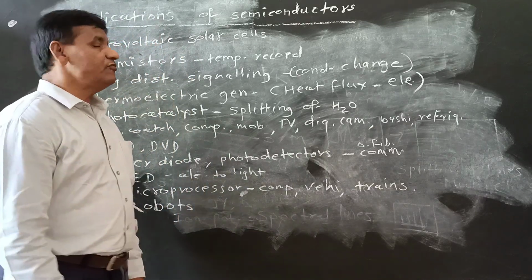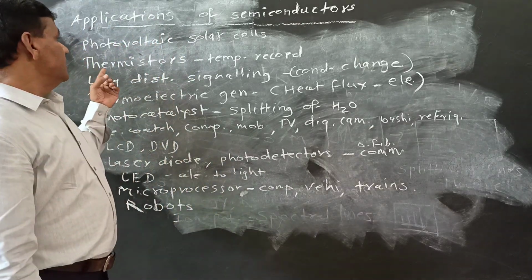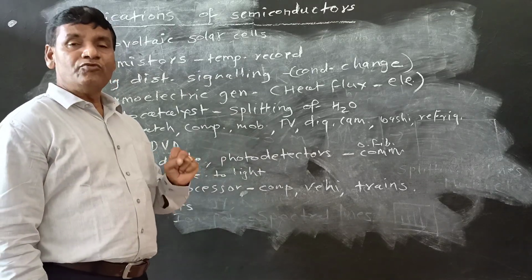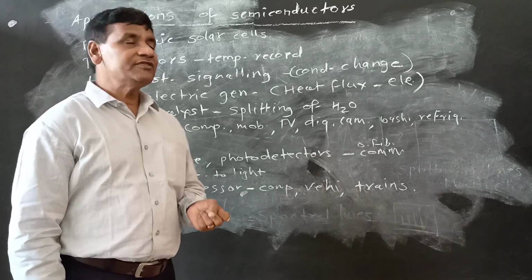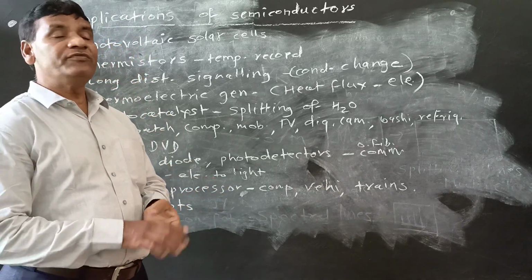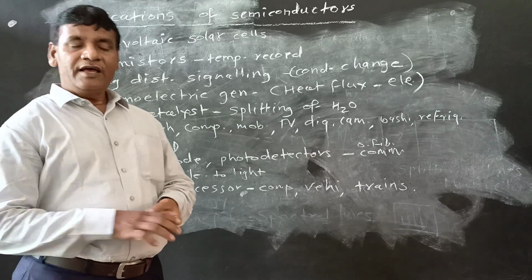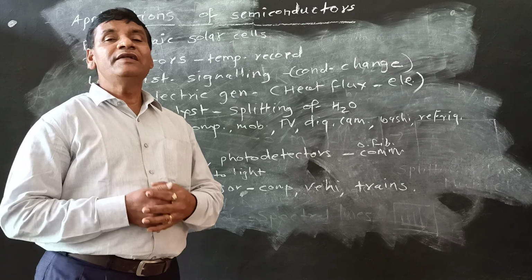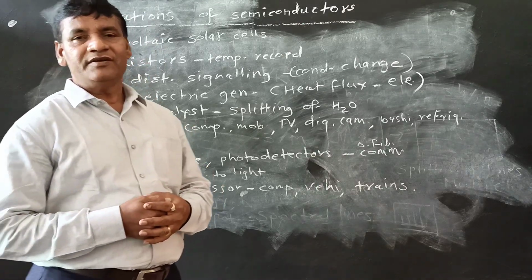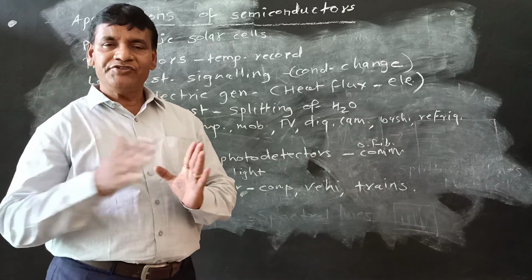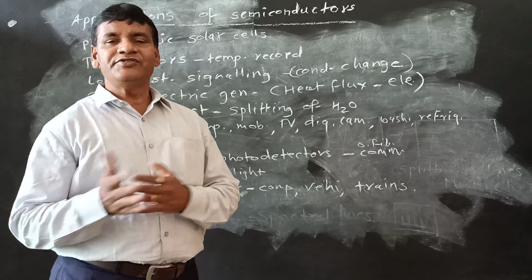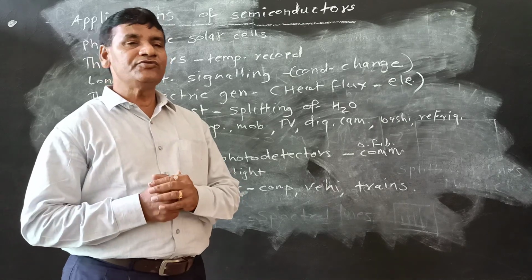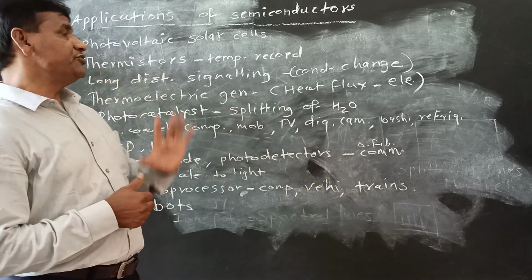Next application of these semiconductors is to make thermistors. What is the working concept of these thermistors? As you know, semiconductors are very thermally sensitive materials, temperature sensitive materials. As there is change in temperature, its resistance also changes, and therefore this concept is used to make thermistors.